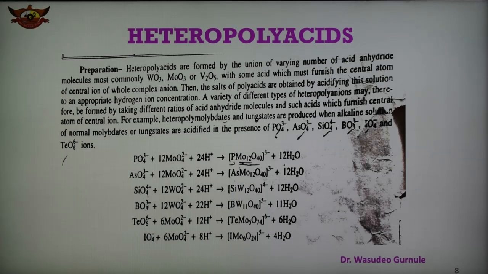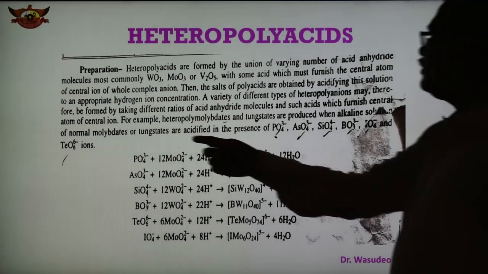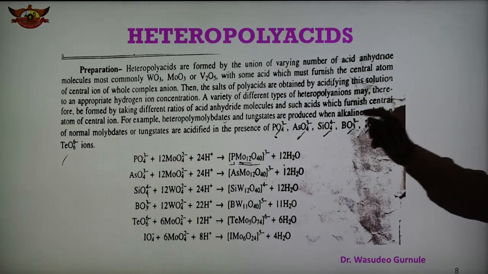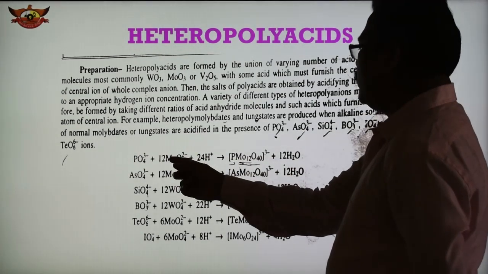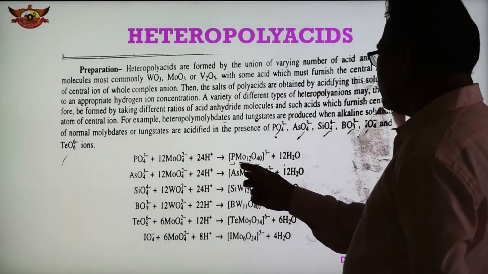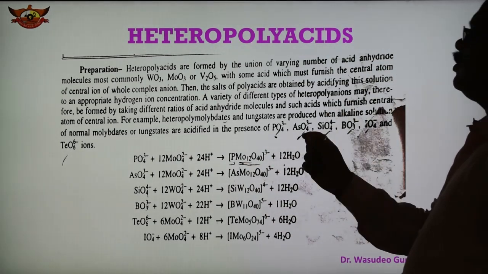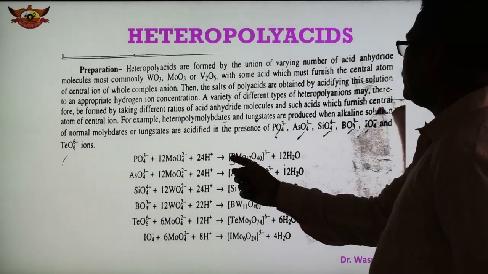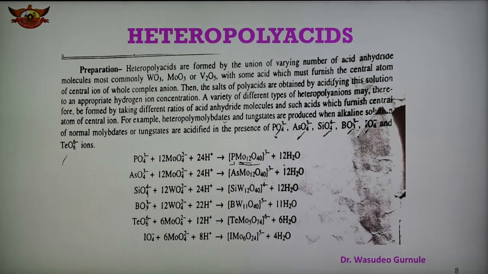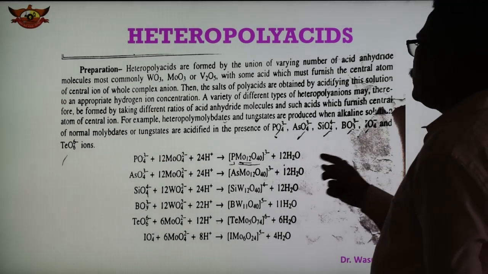So the reactions are shown here, how the molybdate or tungstate is acidified in the presence of these ions. Here phosphate and molybdenum oxide in the presence of acid give us this type of heteropolyanion. Phosphorus is the heteroatom, Mo12O40 3 minus, so a 1 to 12 ratio, and 12 water molecules are released.